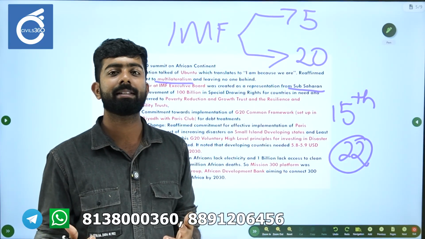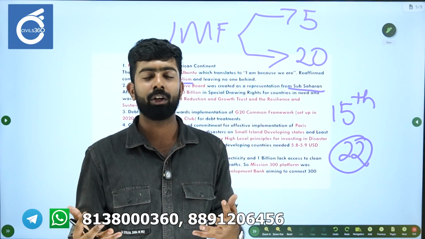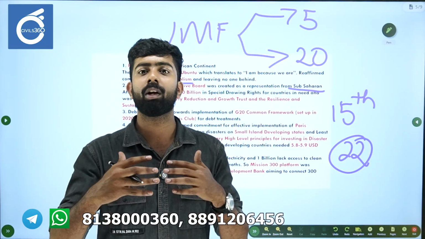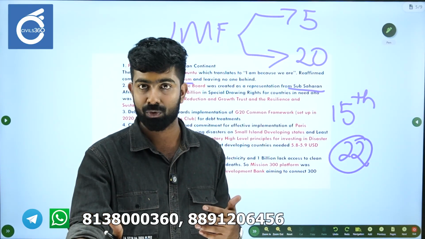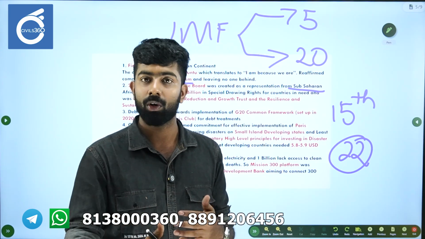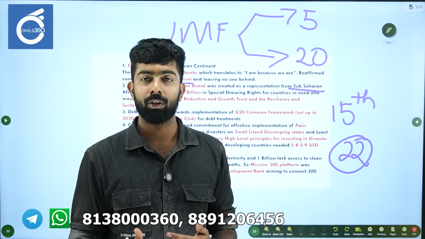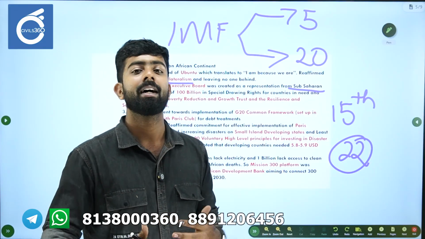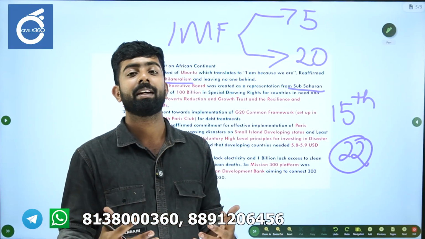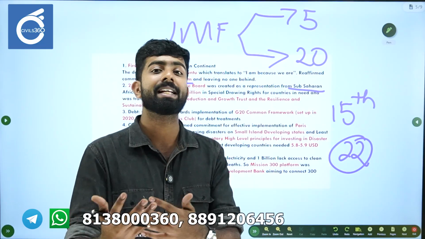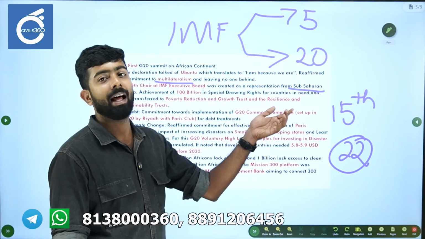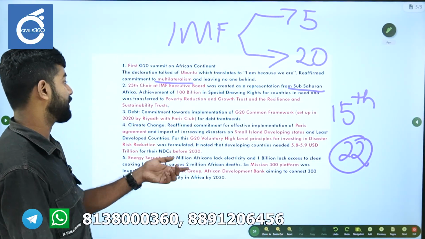The idea behind it is that they will not go full-fledged on recovering these debts. They will offer debt for climate swaps, debt for development, all these flexible instruments they will be using. All these creditor countries will allow the developing countries to restructure their debt. That is the G20 common framework, and that was reaffirmed in the Johannesburg Summit.